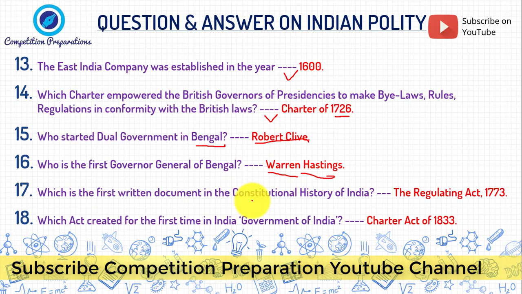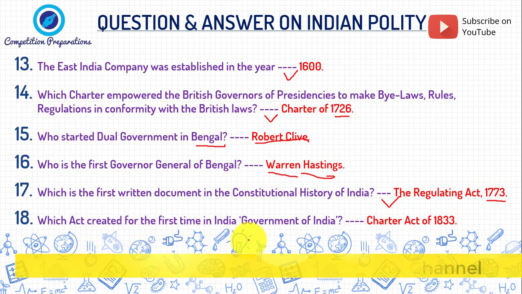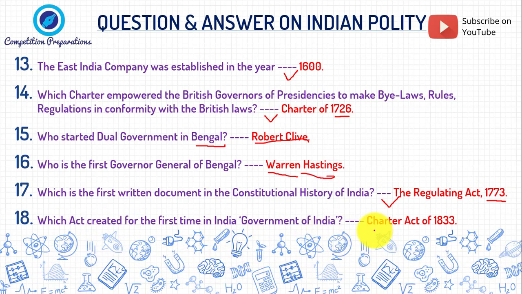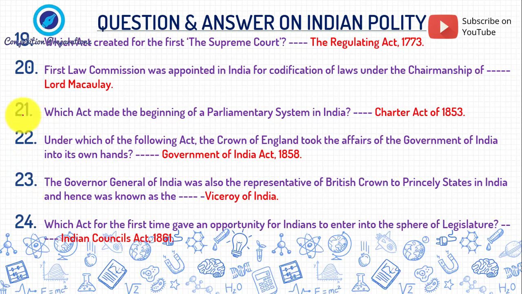Which is the first written document in the constitutional history of India? The Regulating Act 1773. Which act created for the first time the Government of India? It is the Charter Act 1833. 98th question. Which act created for the first time the Supreme Court? The Regulating Act 1773.